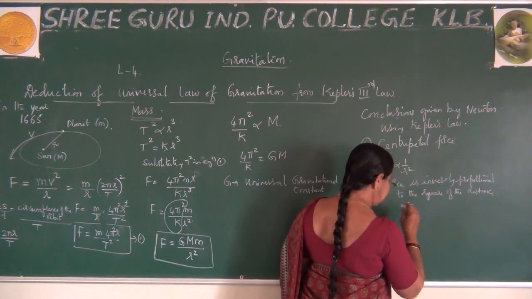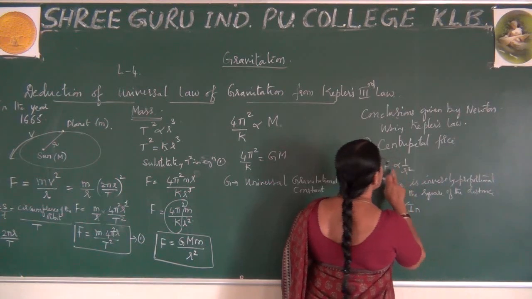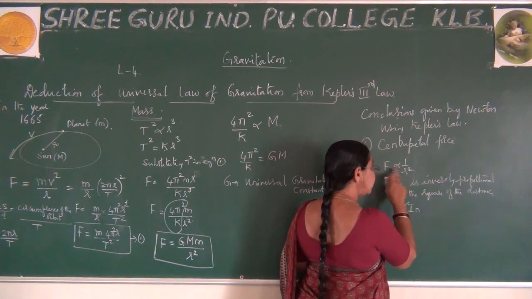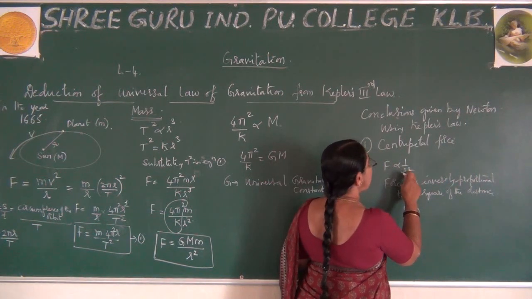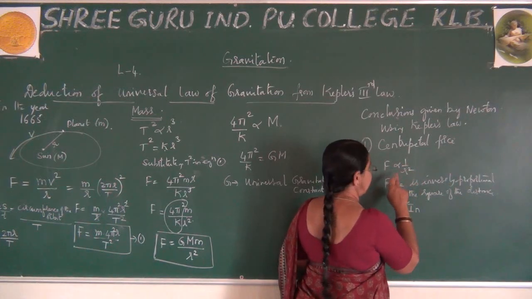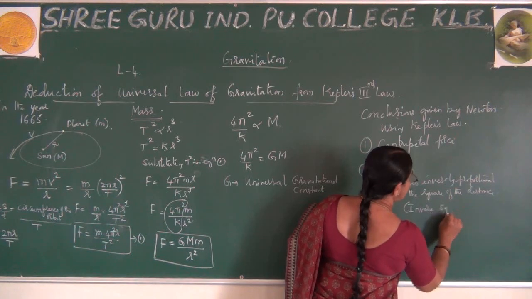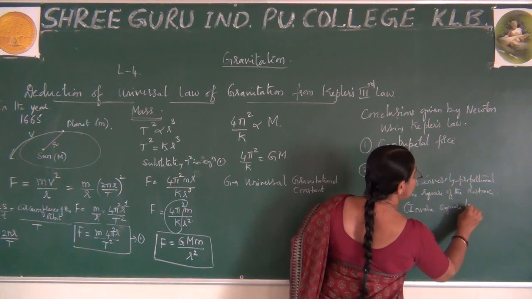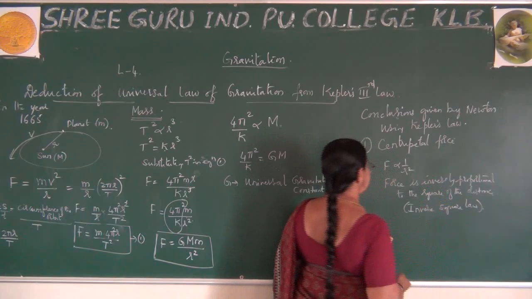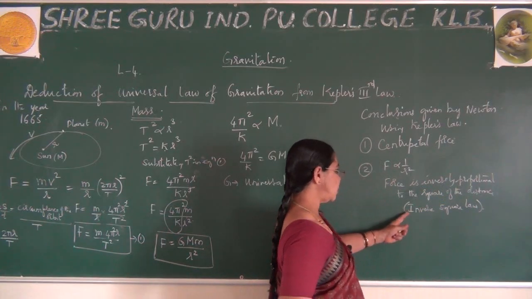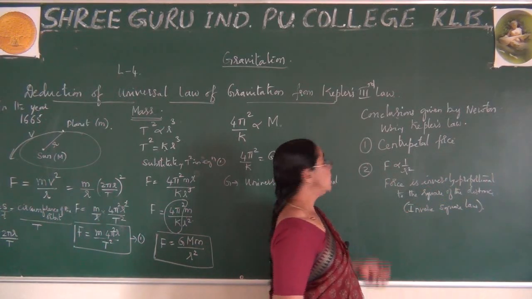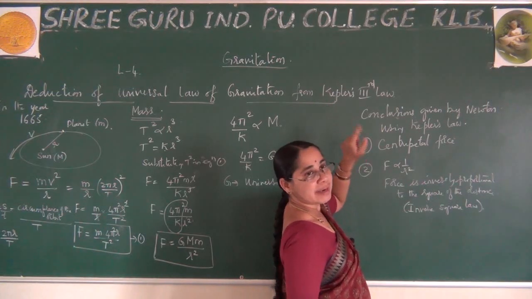In the coming days I will tell you more, because this distance R is inversely proportional and has a square, it is called the inverse square law. So, in one word, he used the concept of inverse square.